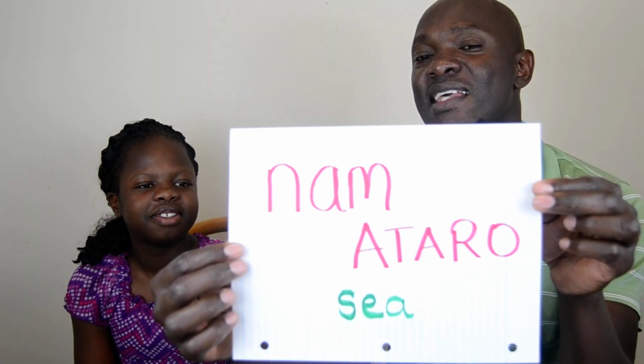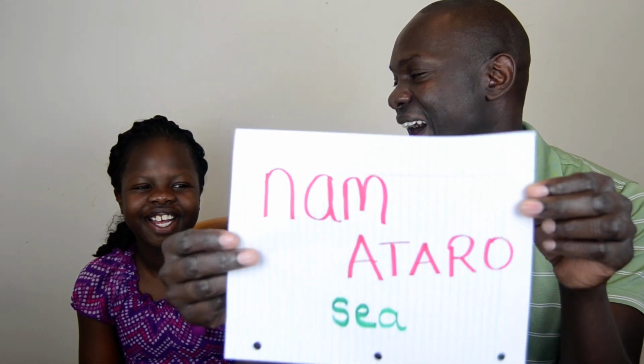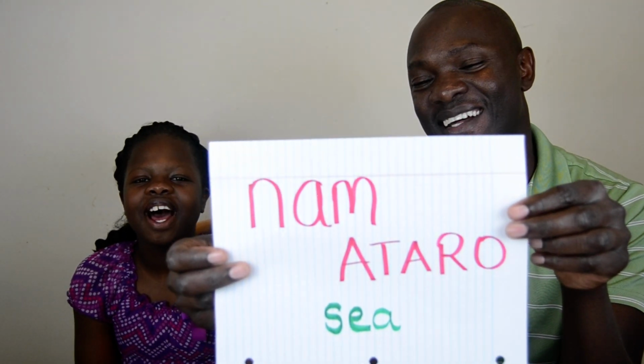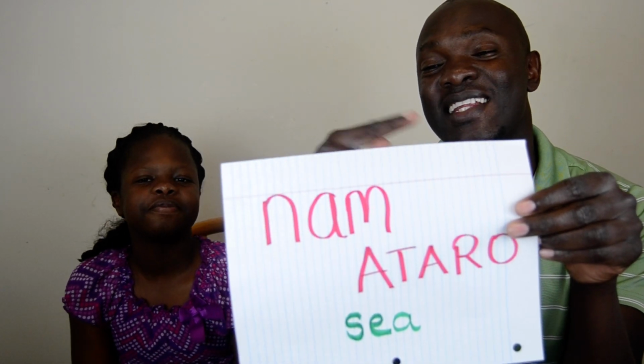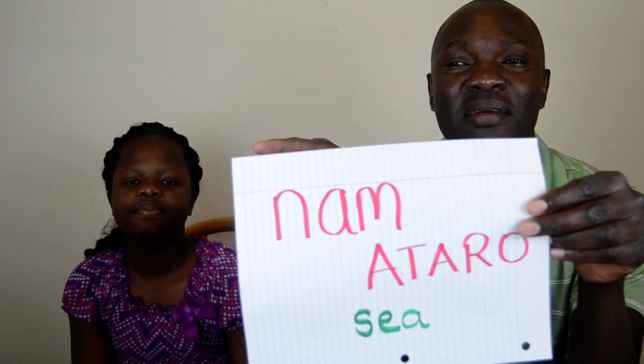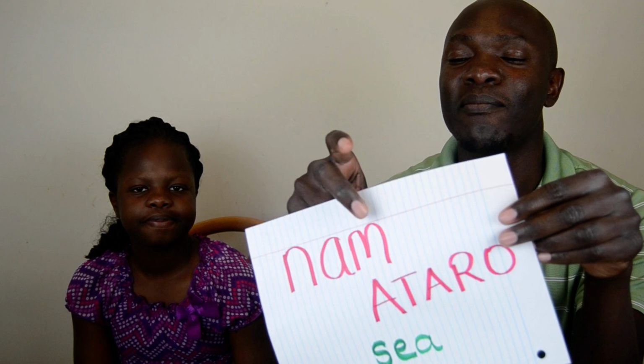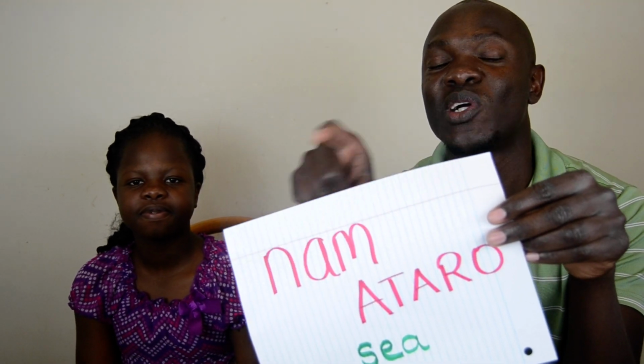Now we also want to talk about some water bodies, and we want to start with the sea. The sea is called? Nam Otaro. Read it well. Nam Otaro. And you'll see that the sea and the lake share the same name, because Nam means a large water body.